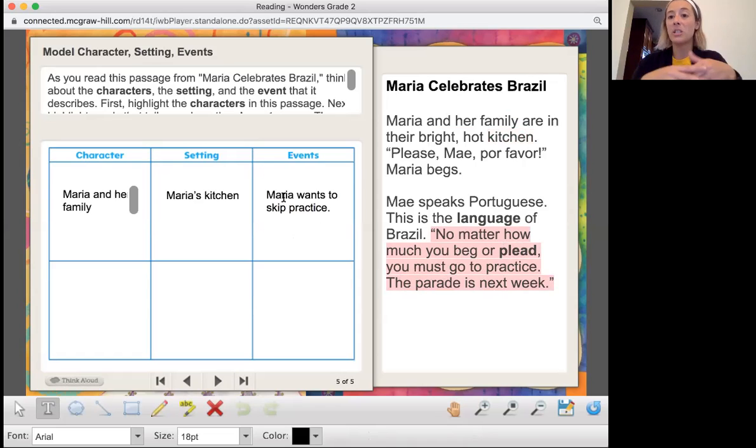So I'm gonna put that into my own words and write down Maria wants to skip practice, okay? All right, so in this passage right here, we read again, the characters are Maria and her family. The setting is there in their bright, hot kitchen or Maria's kitchen. And the event that's happening right here is Maria doesn't want to go to practice.